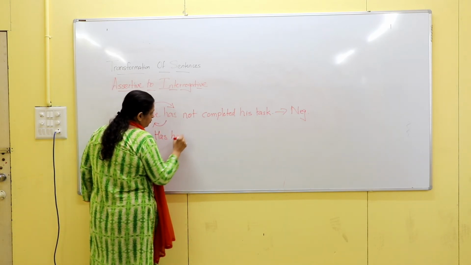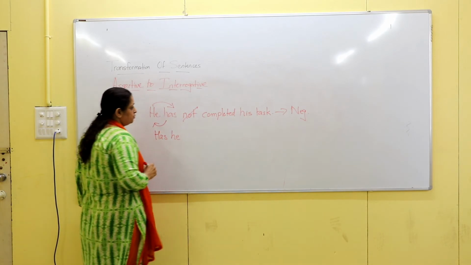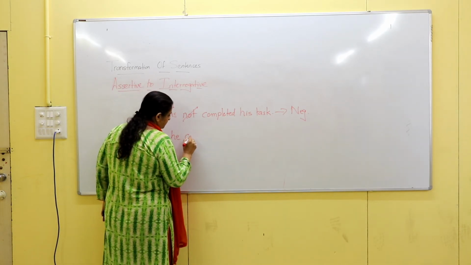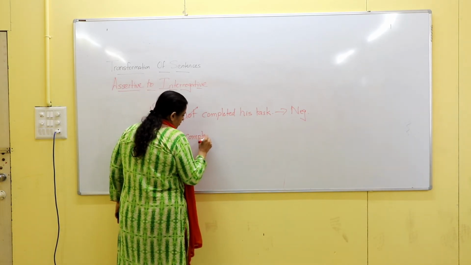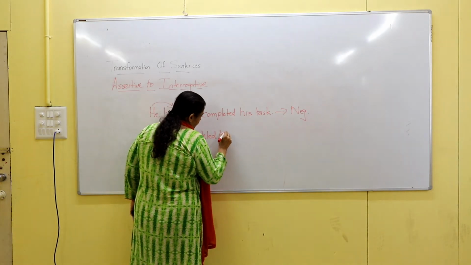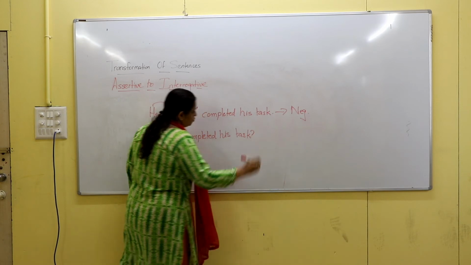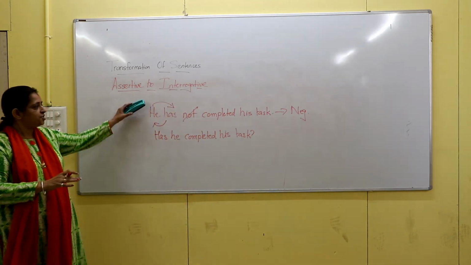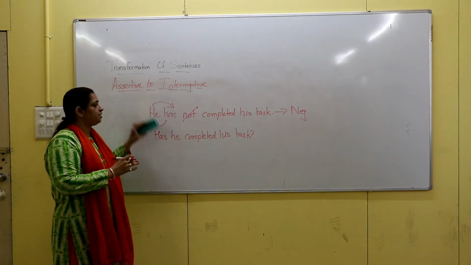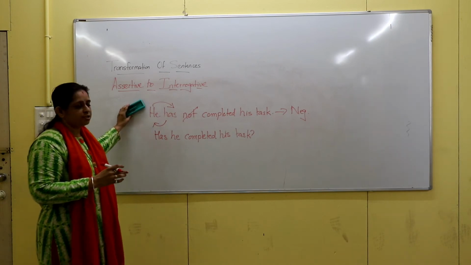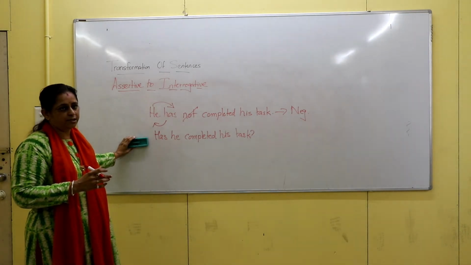Has he. Now we will be dropping out the negative word. Has he completed his task? End with a question mark. So this is how you will be transforming an assertive sentence into an interrogative sentence.